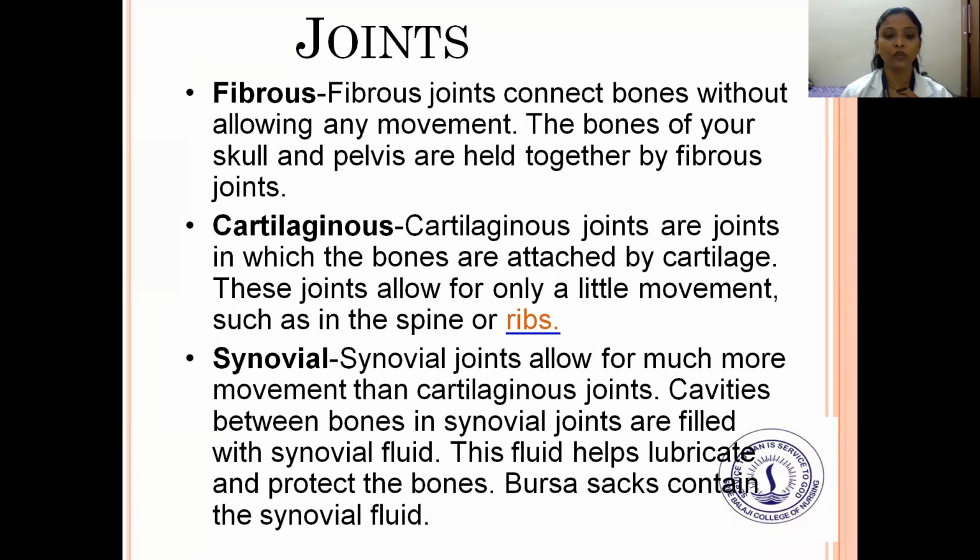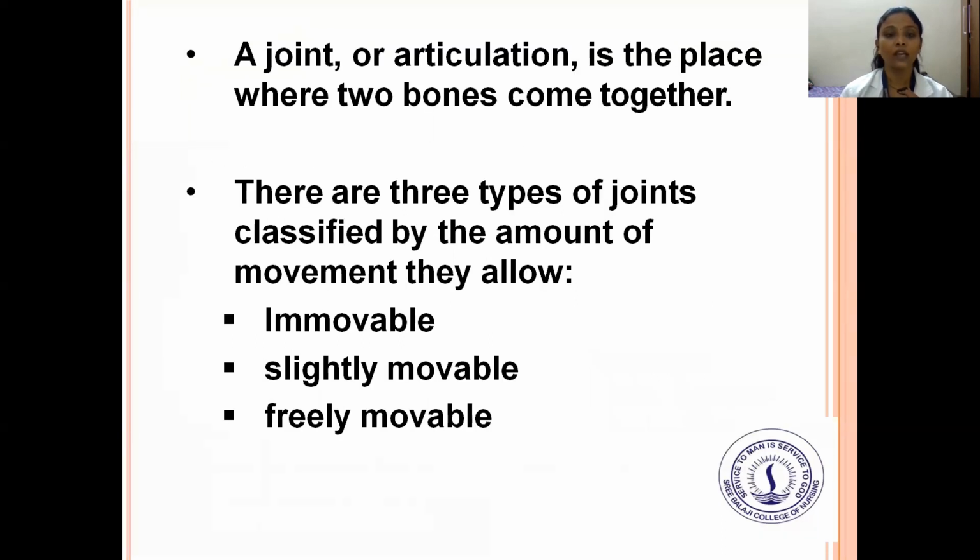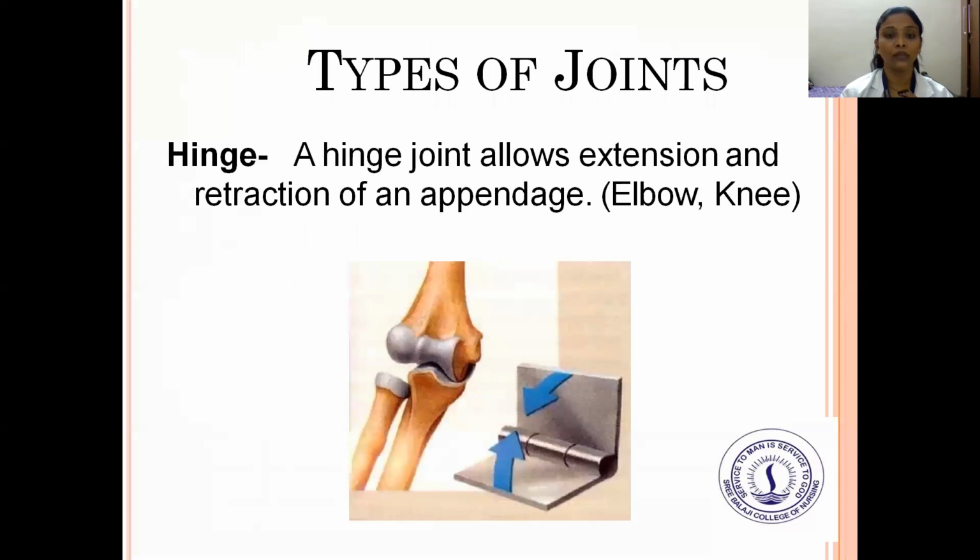This fluid helps lubricate and protect the bones. Bursa sacs contain the synovial fluid. The joint, or articulation, is the place where two bones come together. There are three types of joints classified by the amount of movement they allow: immovable, slightly movable, and freely movable. So there is an articulation between these bones when the two come together.